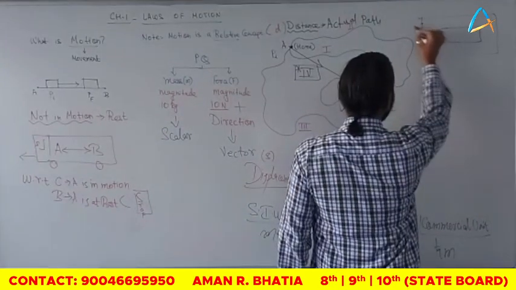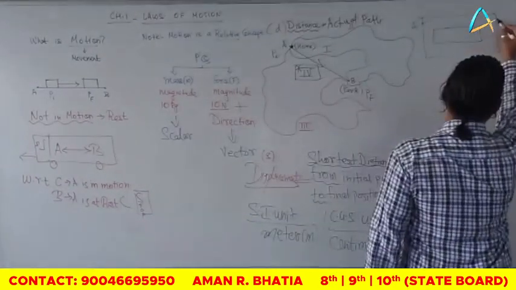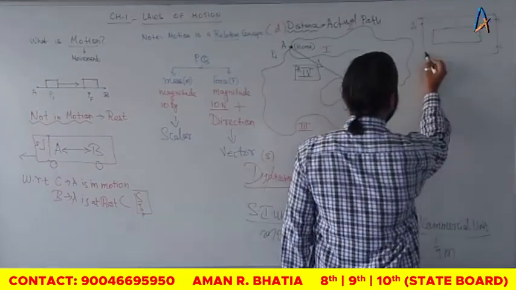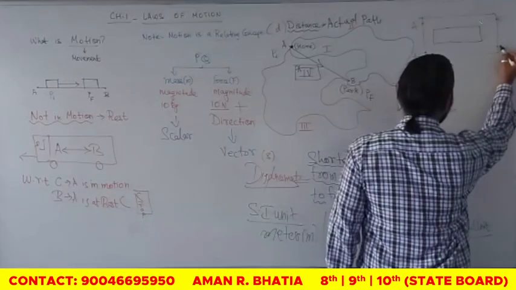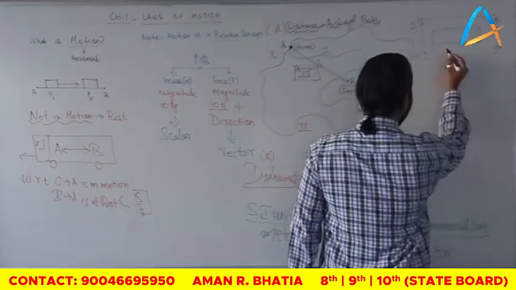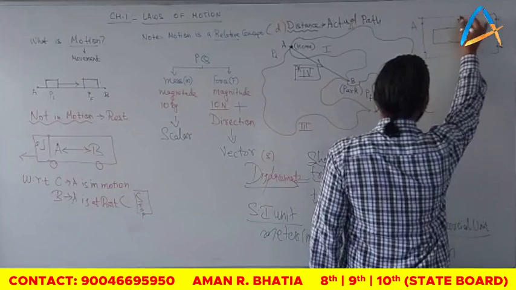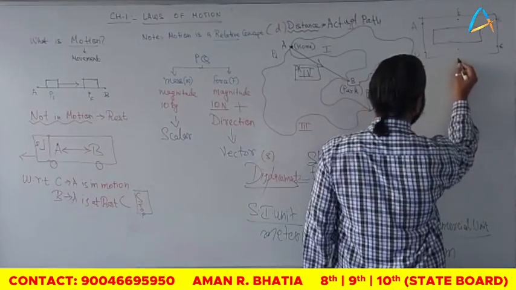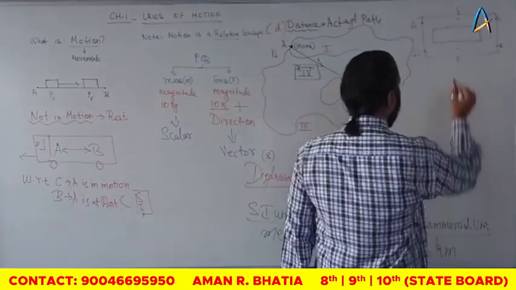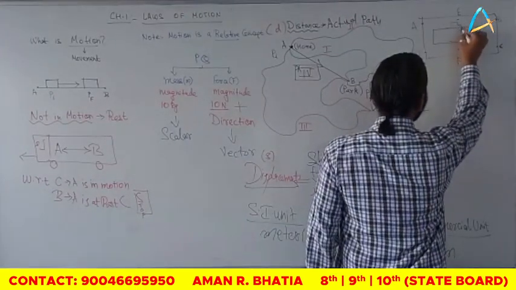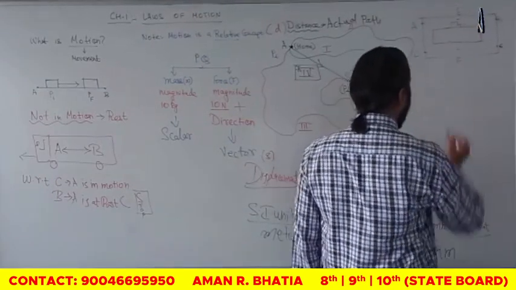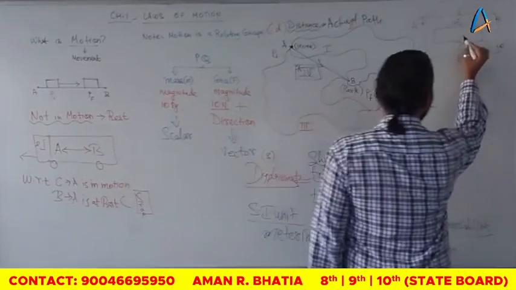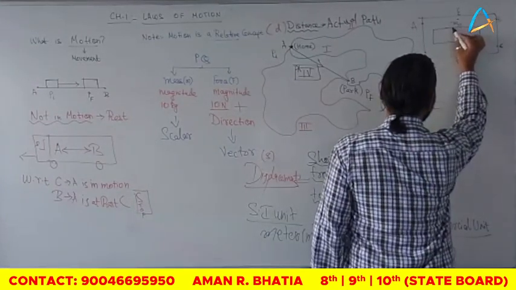Let us say this is point A, this is point B, this is point C, and this is point D. The midpoint of AB is E, the midpoint of CD is F. And here I have a car. It also has a window, and wheels, of course, don't ask such questions.